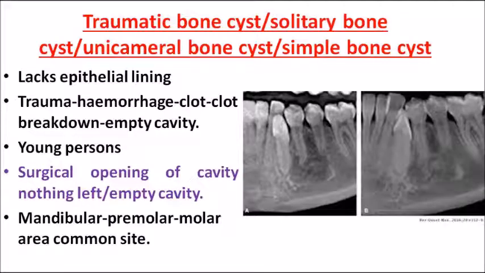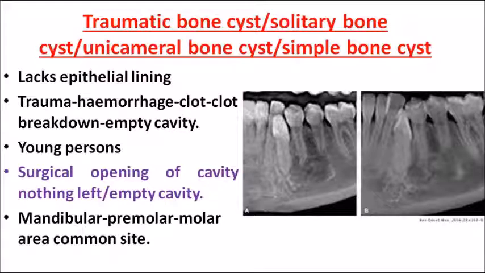Coming on to the first pseudocyst, that is traumatic bone cyst. As I told you, traumatic bone cyst does not have an epithelial lining. Why does this happen? The traumatic cyst, as the term implies, is due to some kind of trauma. Suppose a young female or a young male encounters an accident, receives a punch on the face in the mandible area.